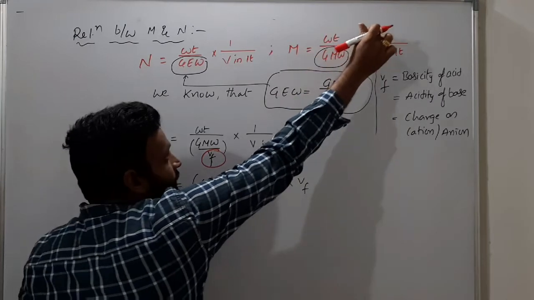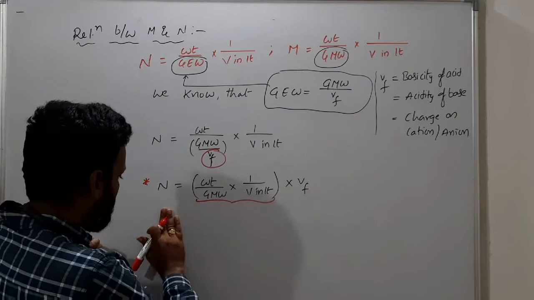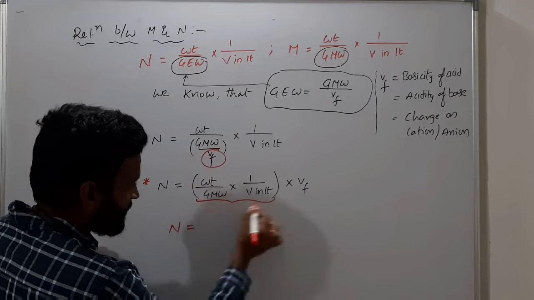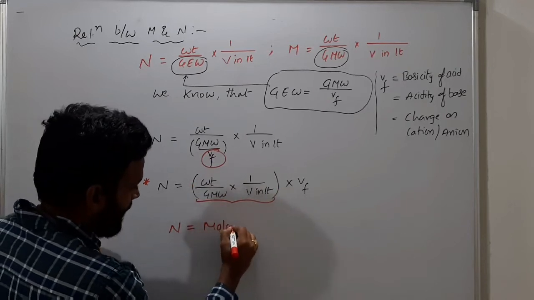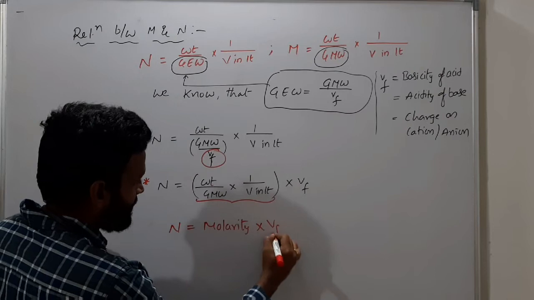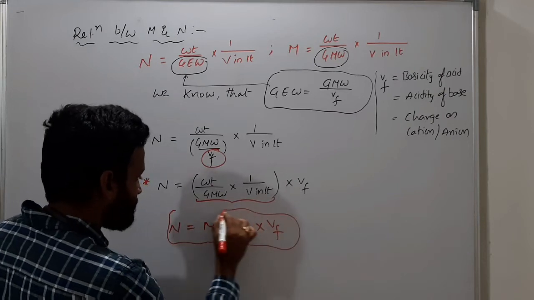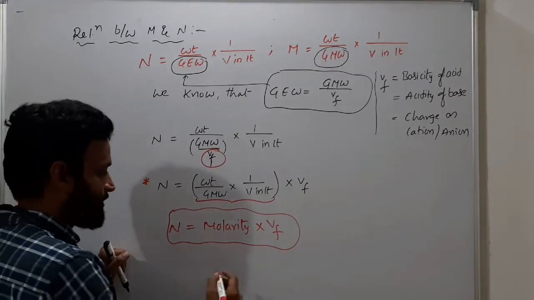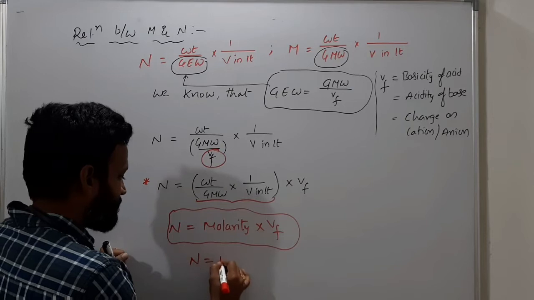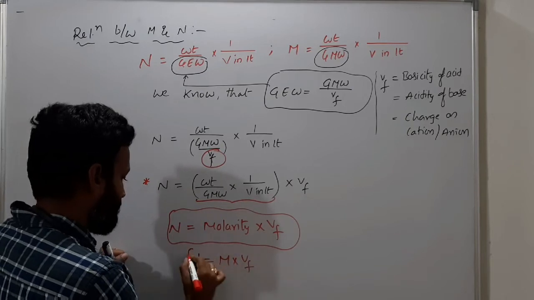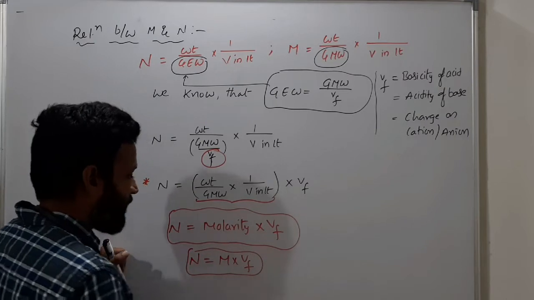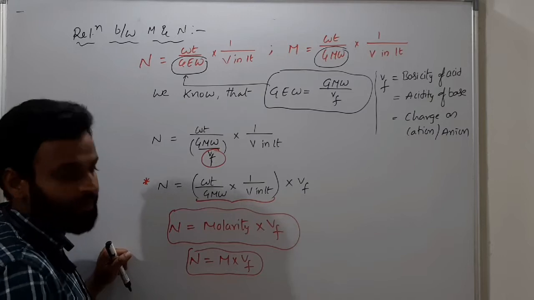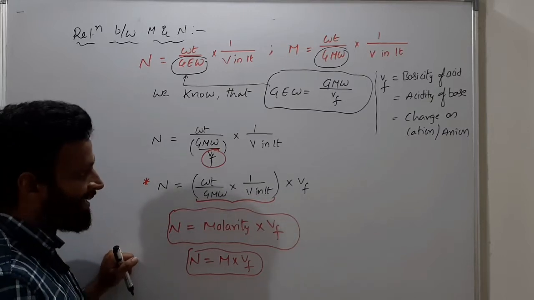So normality is equal to molarity into valency factor. Simply you can remember N = M × Vf, where Vf means valency factor. Otherwise, normality by valency factor gives you molarity. Getting what I am saying?